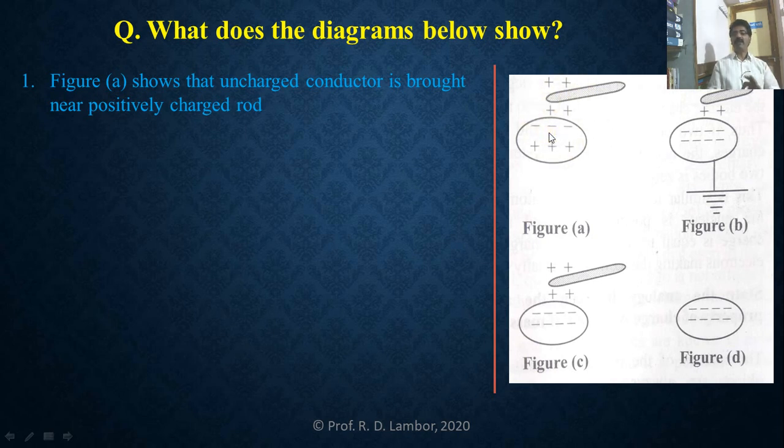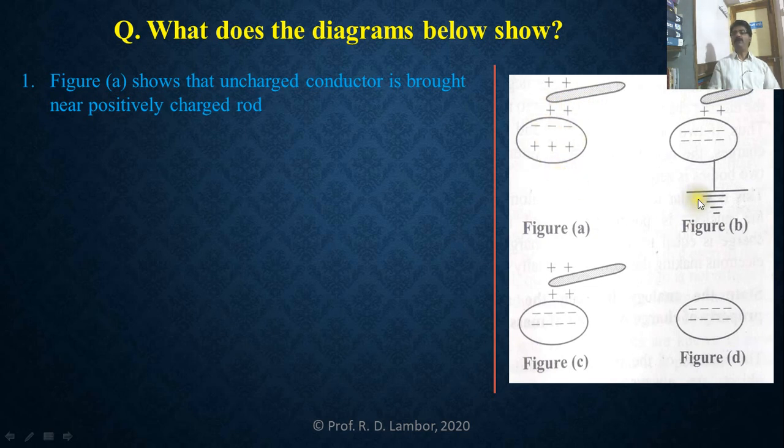So in Figure A, when the uncharged conductor is brought near the charged rod, the near side of that conductor develops negative charge, opposite to the charge on the rod, and the far side develops similar charge as that on the charged rod, as shown in this diagram.